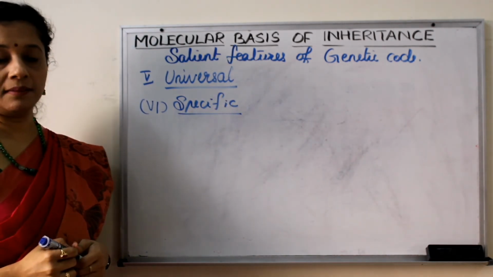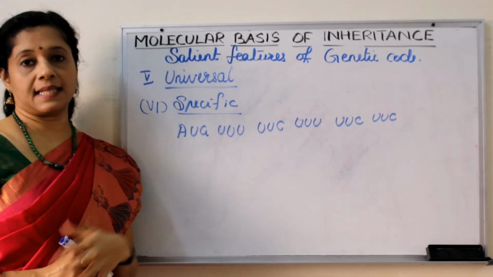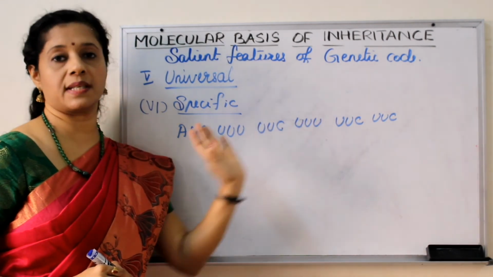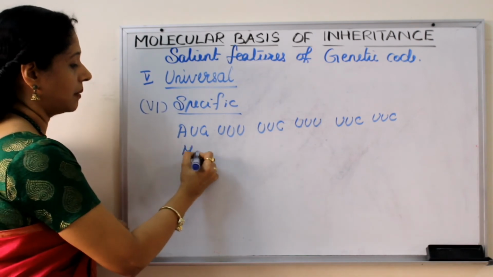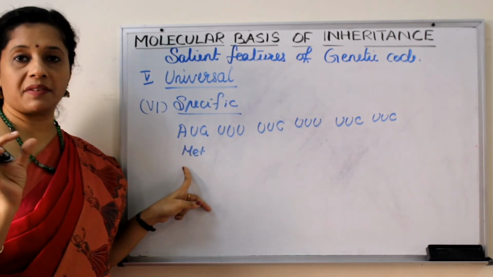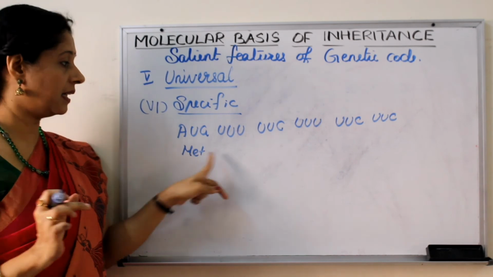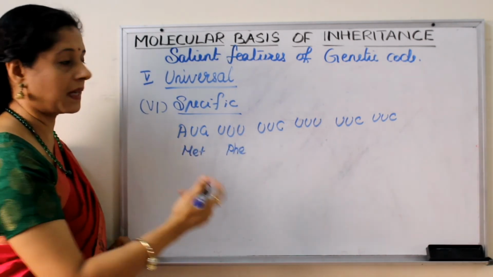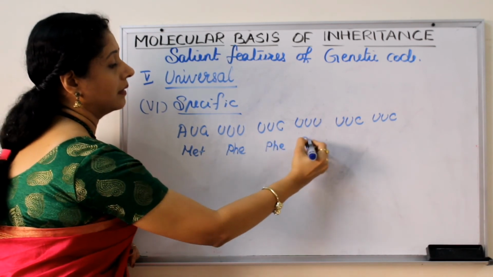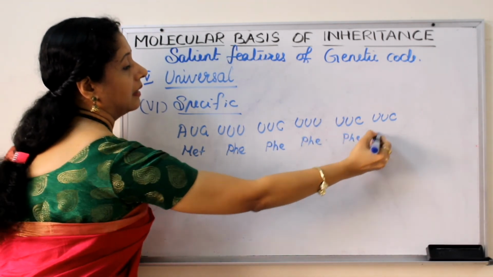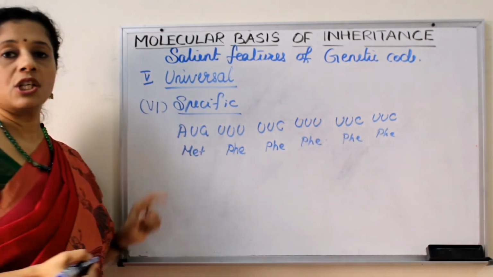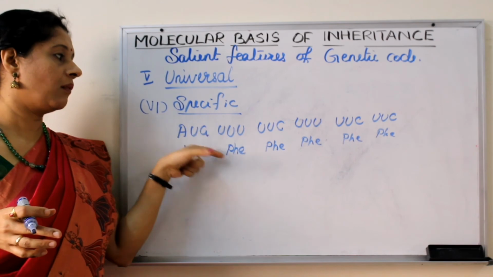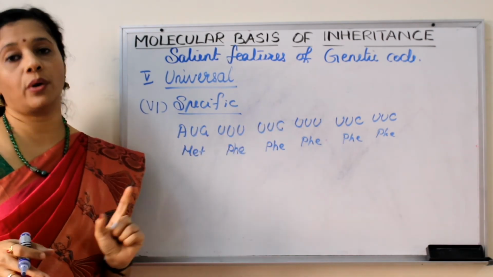For example, there is a sequence like this: AUG, UUU, UUC, UUU, UUC, UUC. We know AUG codes for methionine. Usually we write only the first three letters of the name of the amino acid. UUU for phenylalanine, Phe. The first three letters give us an idea: Phe, Phe, Phe, Phe. Okay? So if you look at the table or you know the genetic code, you can easily write what amino acid this codon is coding for.